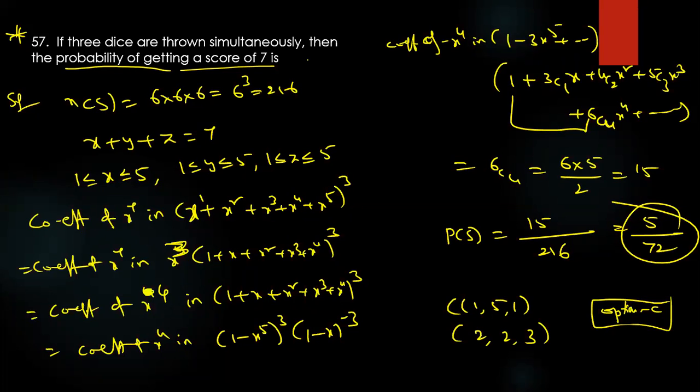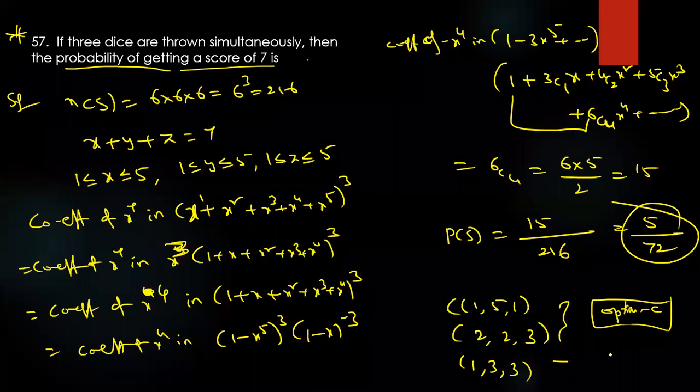So the score is exactly 7, the sum of these 3 dice. Possible: 1, 3, 3. Am I saying no? Yes, possible. So like that, how many cases are possible? There are 15 cases possible. But if you are choosing 6, that is not possible.